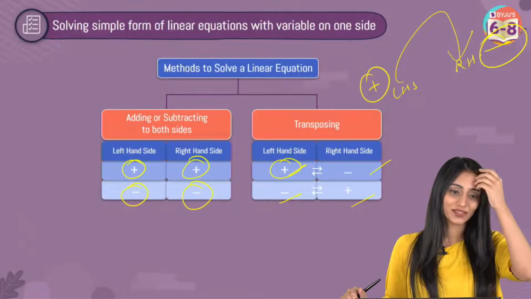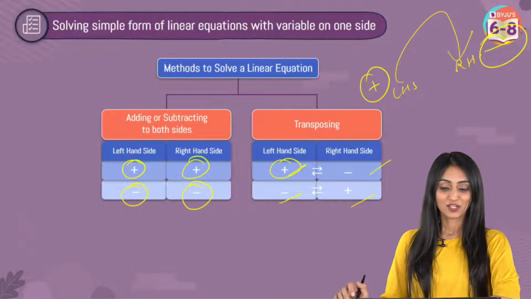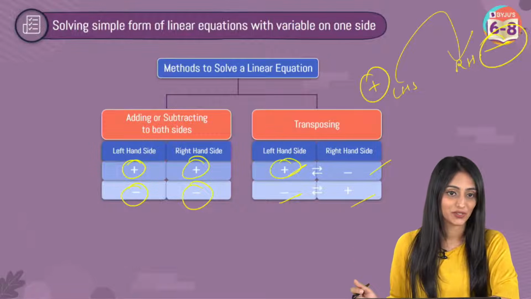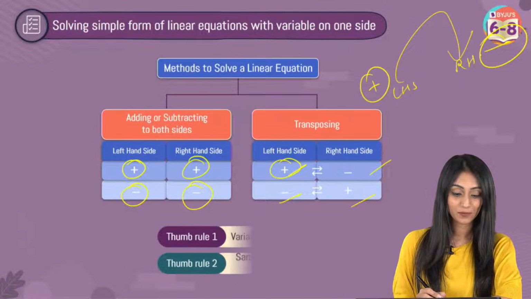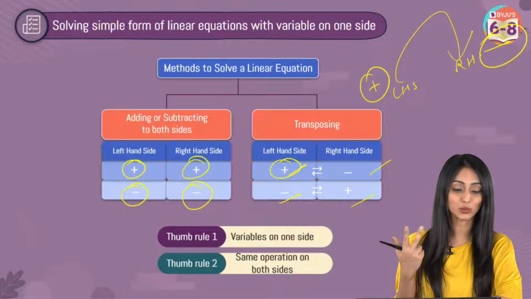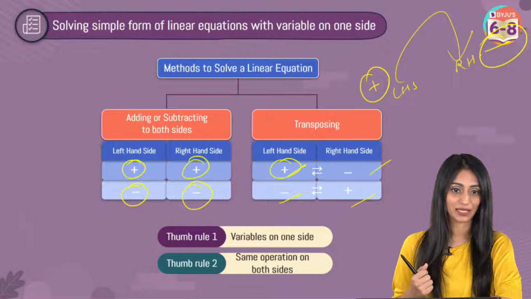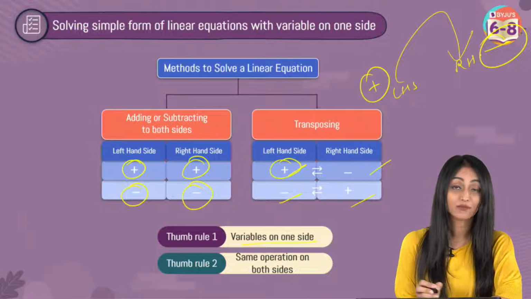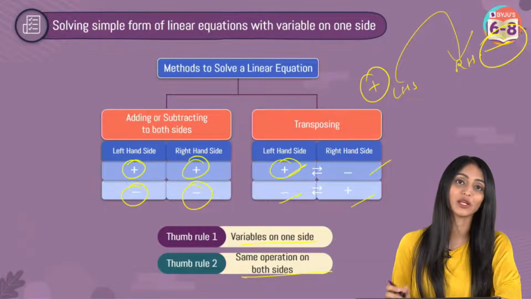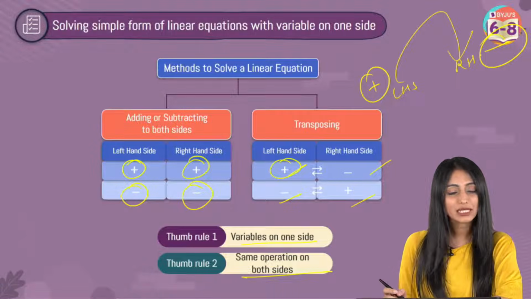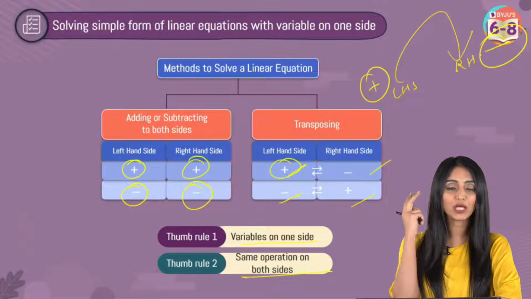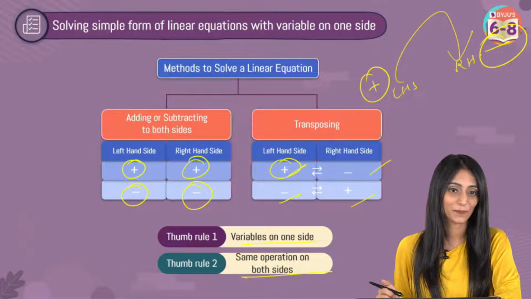All right. So these are the two methods, right? What we will do is use two thumb rules. First is, variables have to be on one side. Thumb rule 2 is, same operation has to be applied on both the sides. For these methods, you just have to keep these two thumb rules in your mind, right?